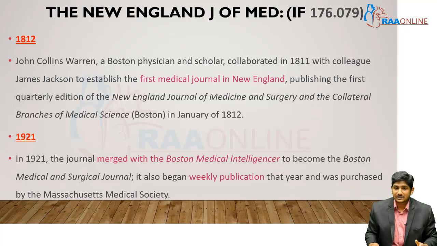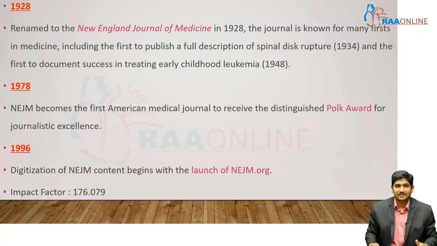In 1921, the journal merged with the Boston Medical Intelligencer to become the Boston Medical and Surgical Journal, and it also began weekly publication that year and was purchased by the Massachusetts Medical Society. In 1928, it was renamed the New England Journal of Medicine, which we are currently using now, and is known for many firsts in medicine, including the first to publish a full description of spinal disc rupture and the first to document success in treating early childhood leukemia, etc.